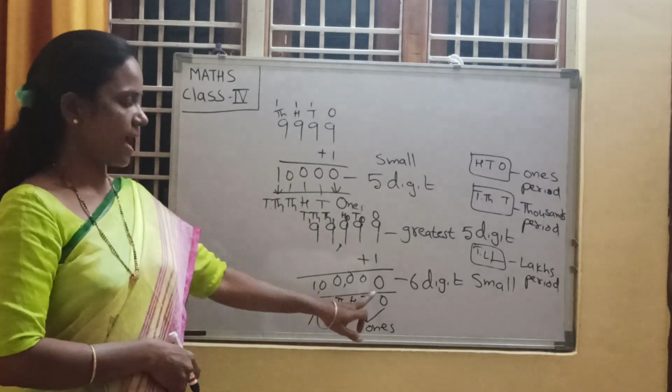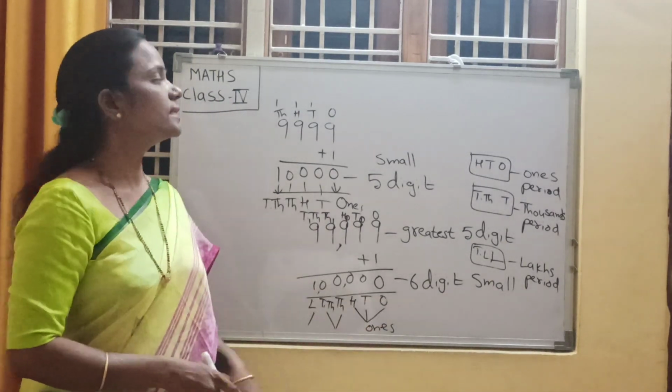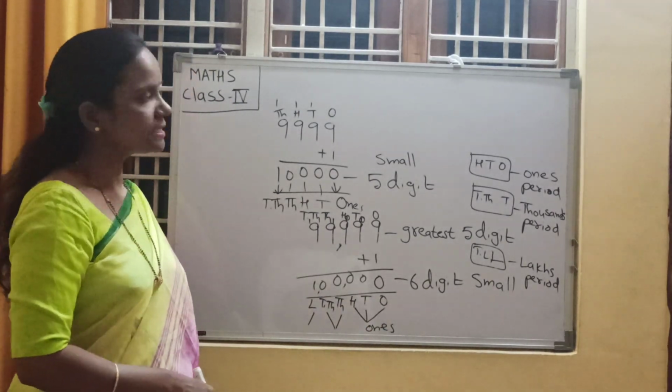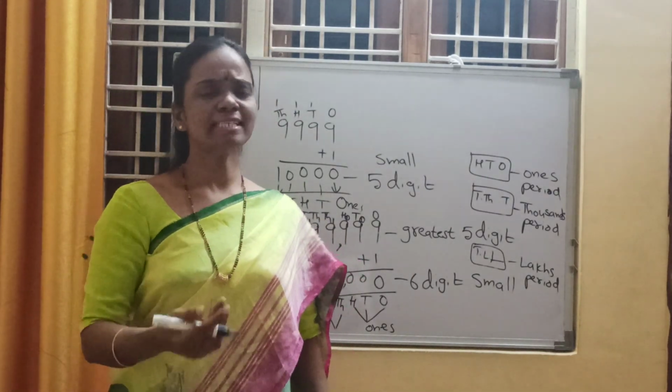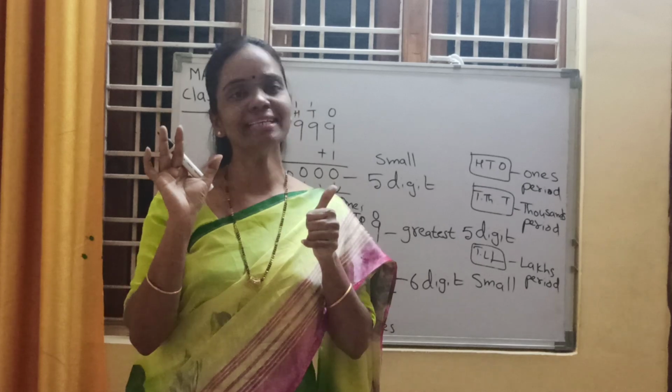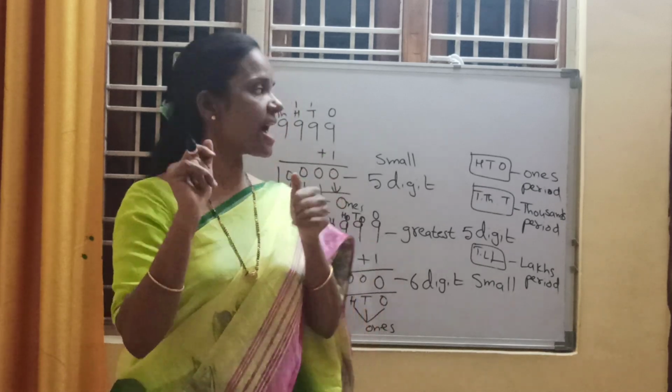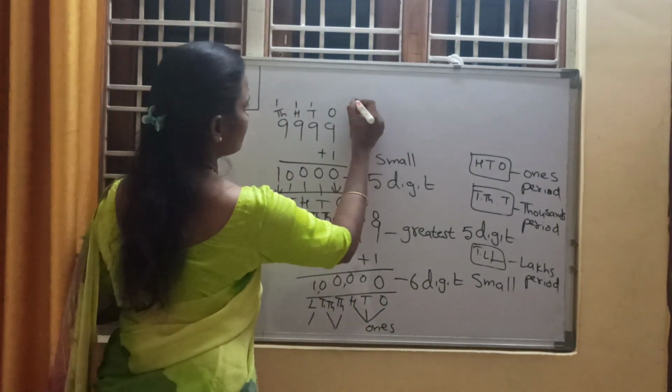Yes, it is 1 lakh. Understood, children? Now, children, tell me, what is the greatest 6-digit number? Greatest means we need to write how many nines? 6 nines. Write down.